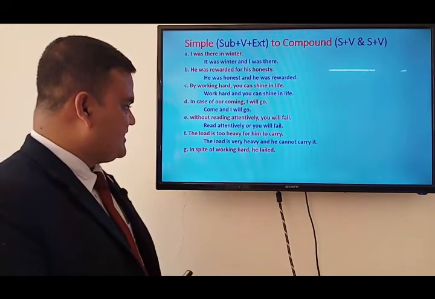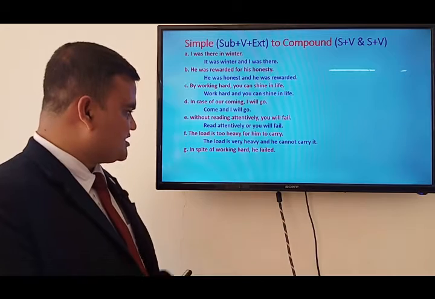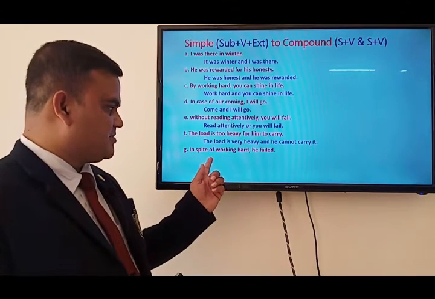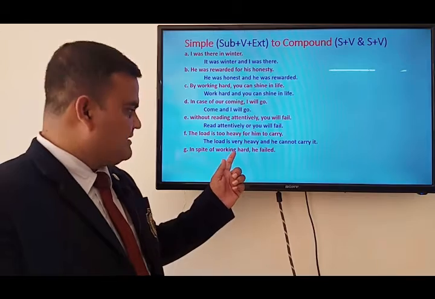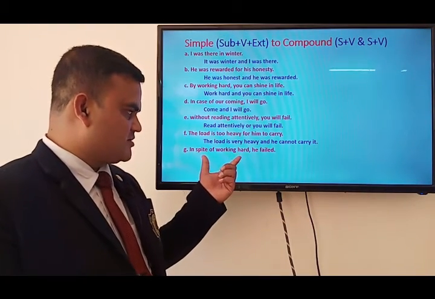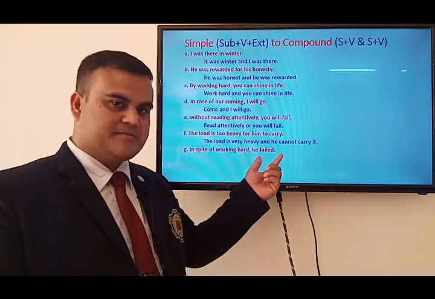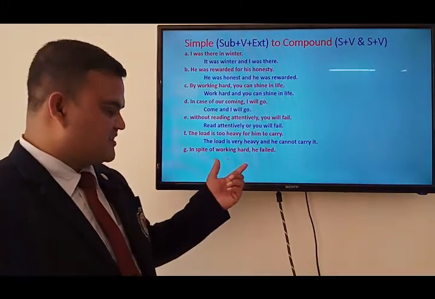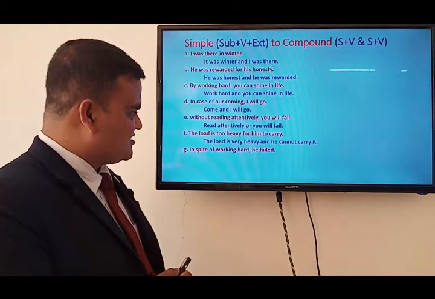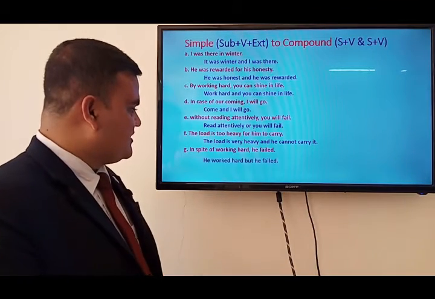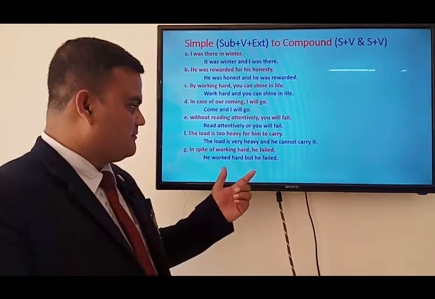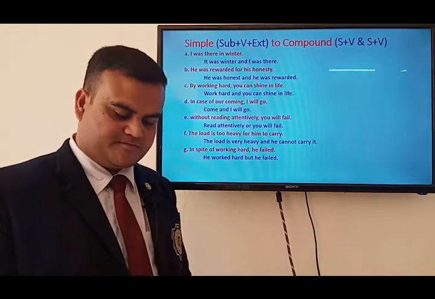In spite of working hard, he failed. In spite of is a phrasal preposition, then working: after the preposition, verb plus ing, that is the present participle. It's not a clause, rather it's a phrase. And he failed. In spite of working hard, he failed. If we wish to transform it into compound, it would be: he worked hard, but he failed. He worked hard is a clause, but he failed is also a clause.